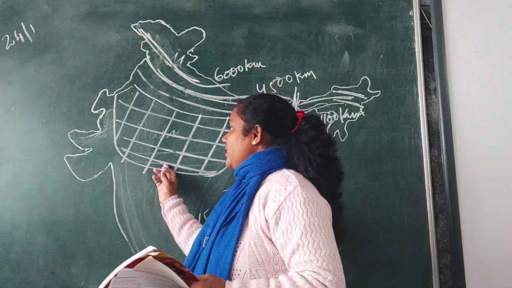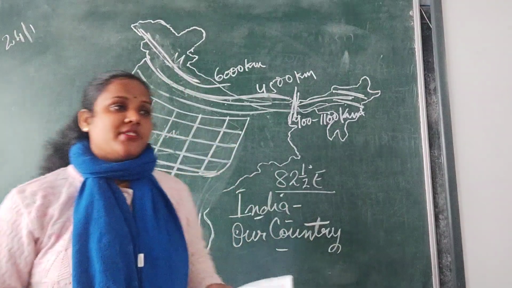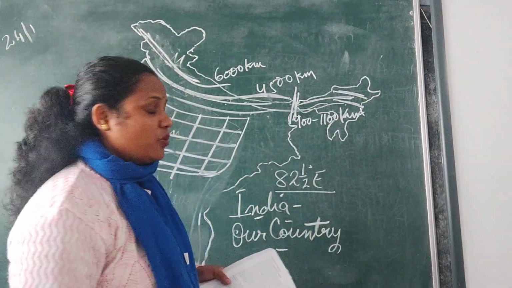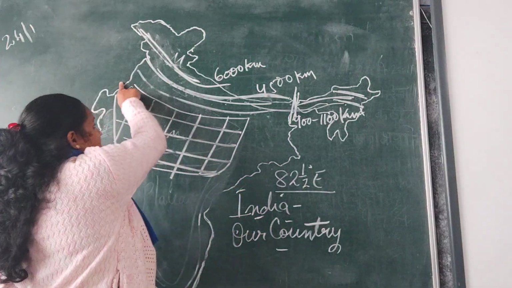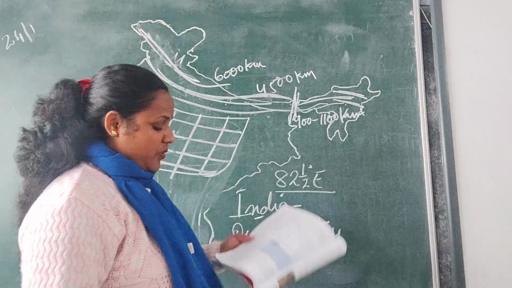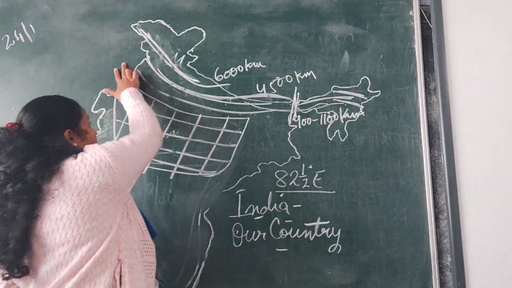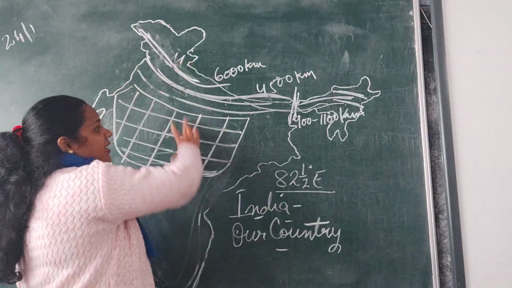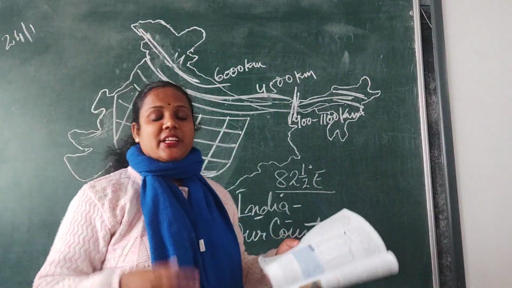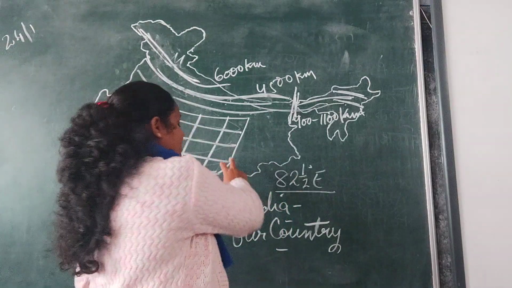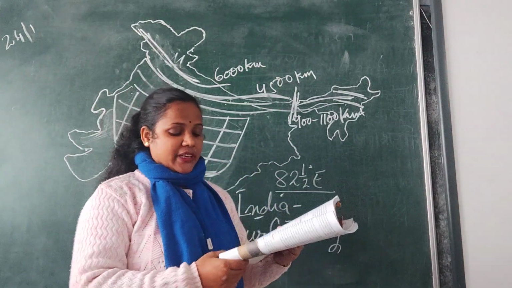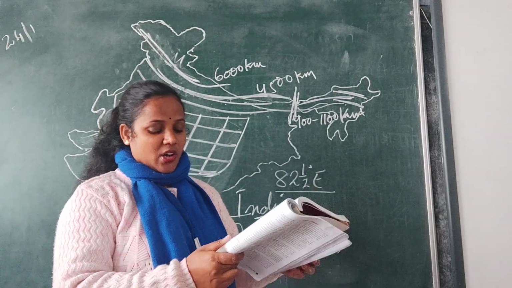How are they made? They are made by different rivers when they brought with them different silt, gravel and alluvial soil. River Indus, River Ganga, River Brahmaputra. Three rivers. River Indus flows from here, River Ganga from the Himalayas, River Brahmaputra. All these rivers, whatever material they brought and collected, this is how this land area was made. So the Indus, Ganga and Brahmaputra, along with their tributaries.